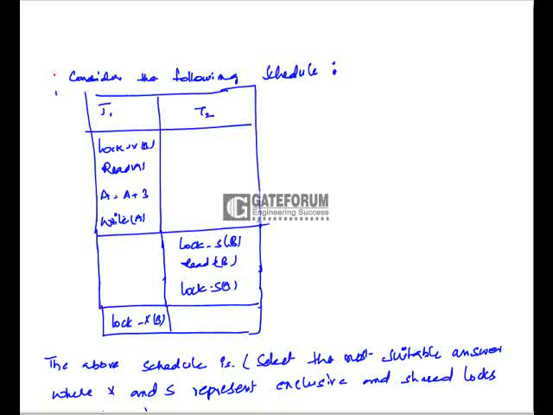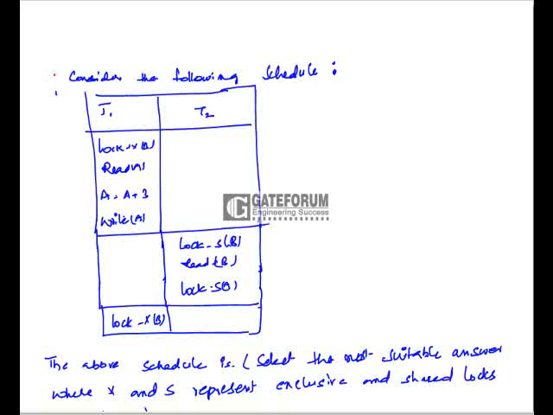In the basic two-phase locking protocol, there is a growing phase and a shrinking phase. In the growing phase, each transaction will try to acquire the locks. All the locks should be acquired in the growing phase. Once it releases one particular lock on any data item, after that it is not allowed to request any other lock, either exclusive or shared, on any other data item.